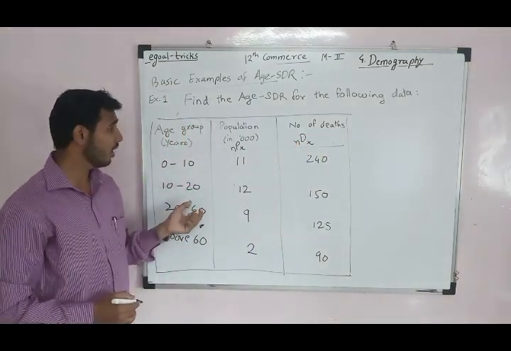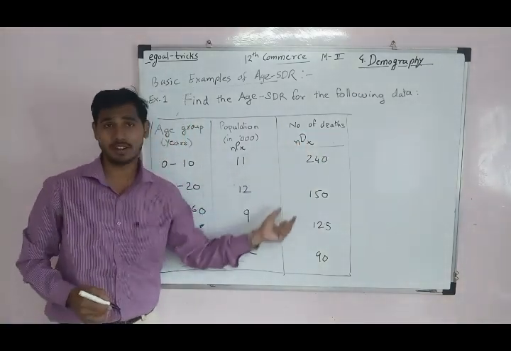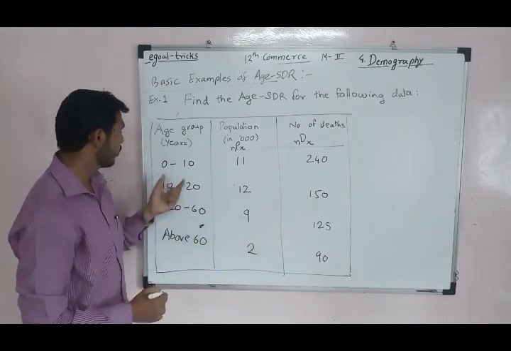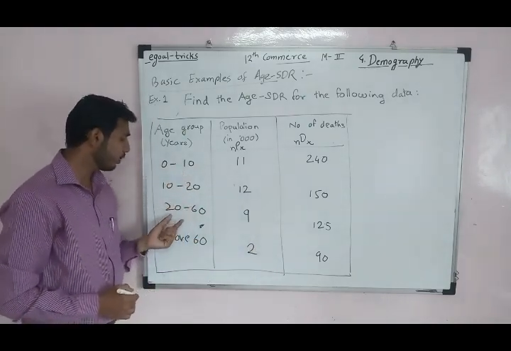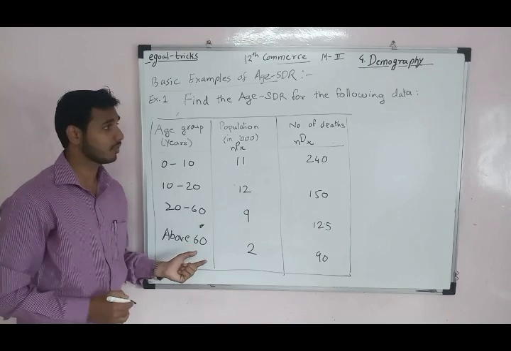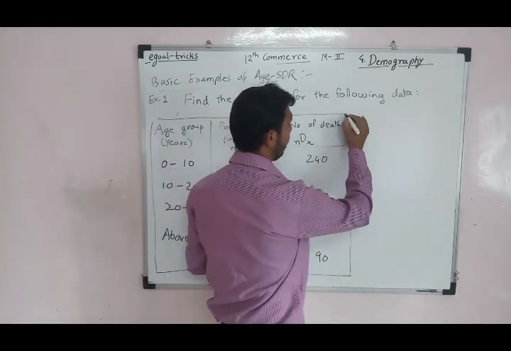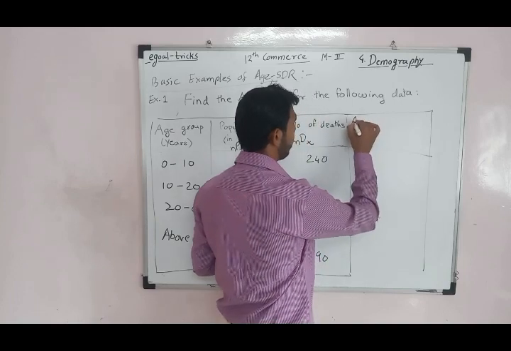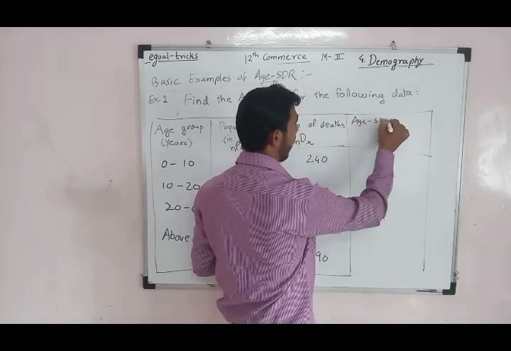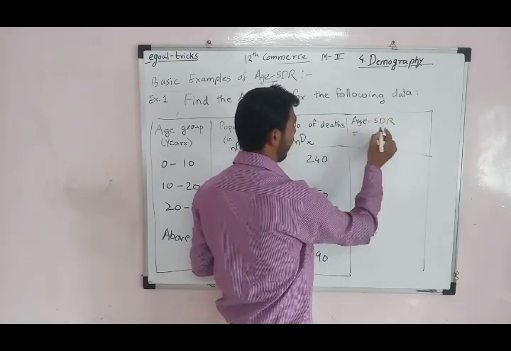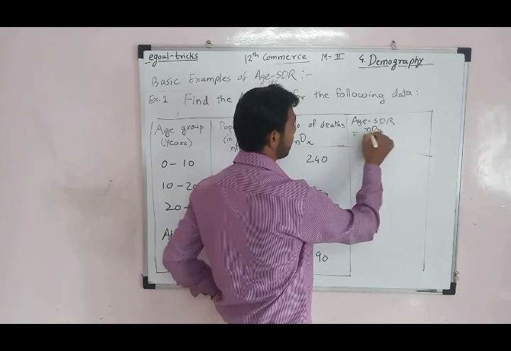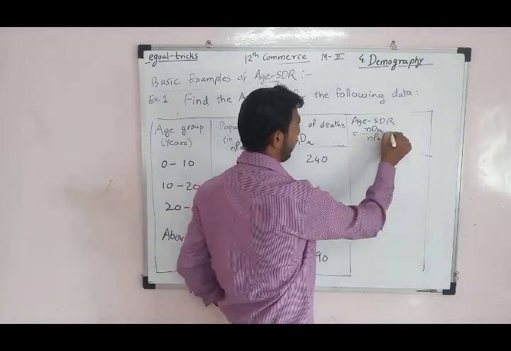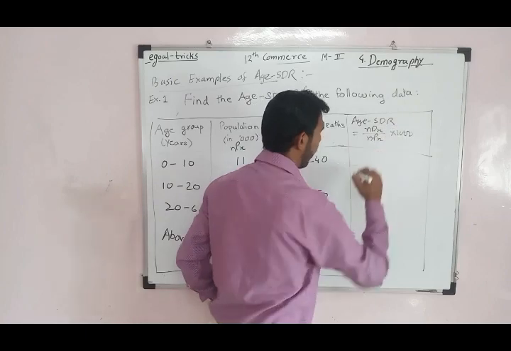So here we find particular terms. The age groups are 0 to 10, 10 to 20, 20 to 60, and above 60. So add one more column, Age-SDR, which is equal to NDX upon NPX into 1000.